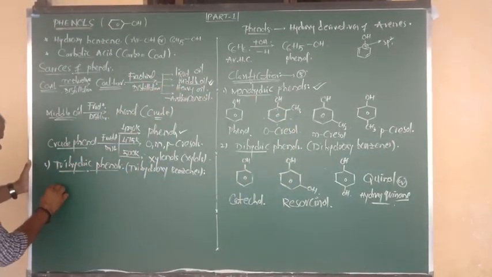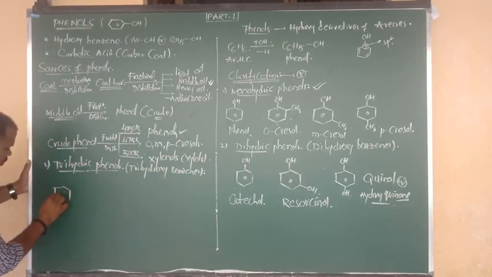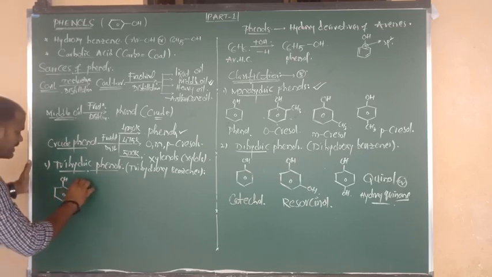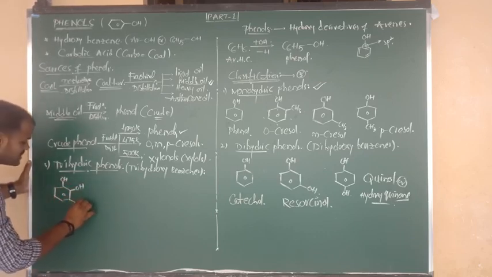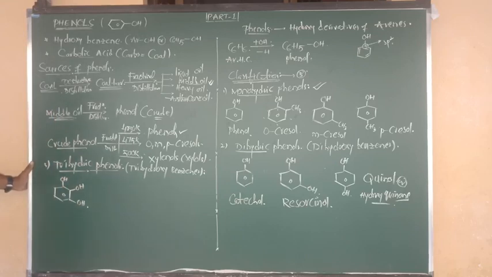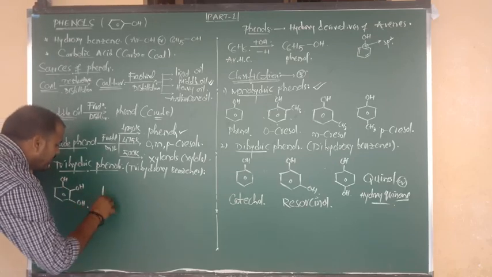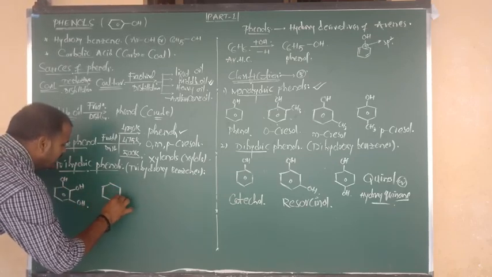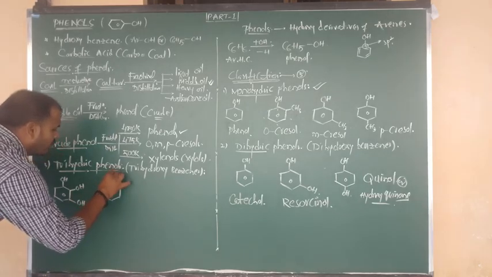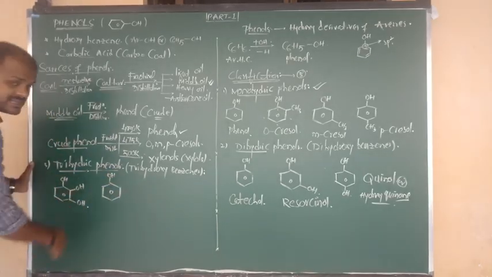Trihydric phenols, examples. First I consider a benzene ring. Connect it to OH, again the second place connected to OH, and the third place also connected to OH. I will give the name. Next, another ring: benzene ring connected to OH, here three OH adjacent to each other.